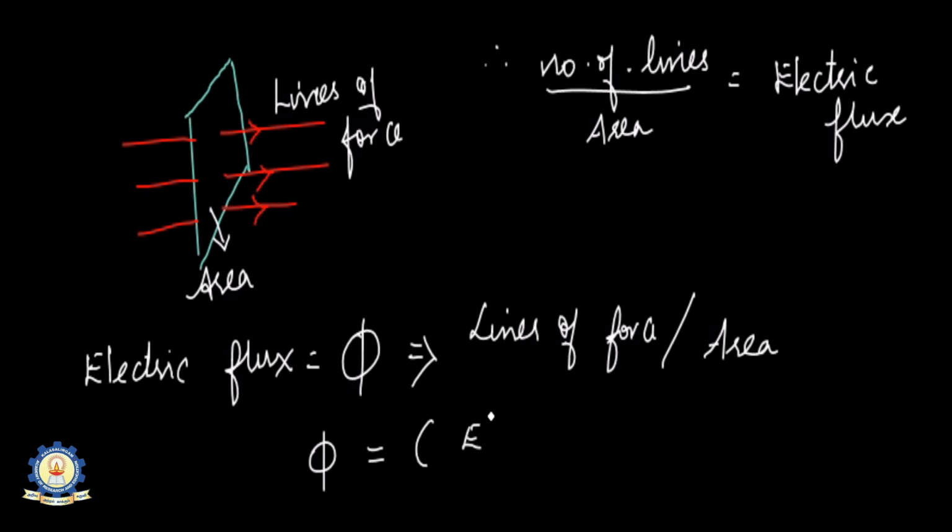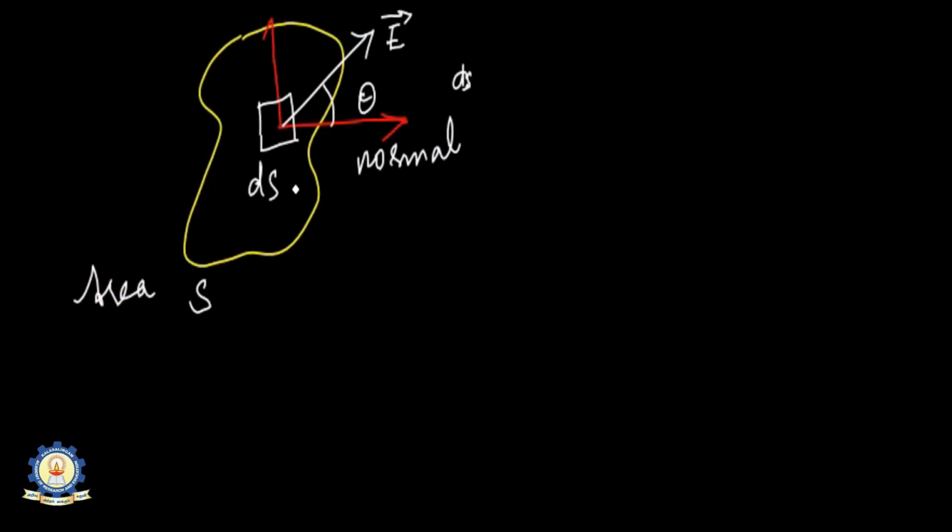Let me consider a surface and I am going to mark a differential area, a very small area, and I am going to mark a point, a central point. For this differential element of area, there is a surface vector and an electric vector. Consider that there are some charges in the surface. If it is point charges, positive charges, then the lines of force will move outward. Let the area considered be S and the differential area considered inside this S as ds. ds is a vector quantity, and this vector notation always acts normal to the surface.